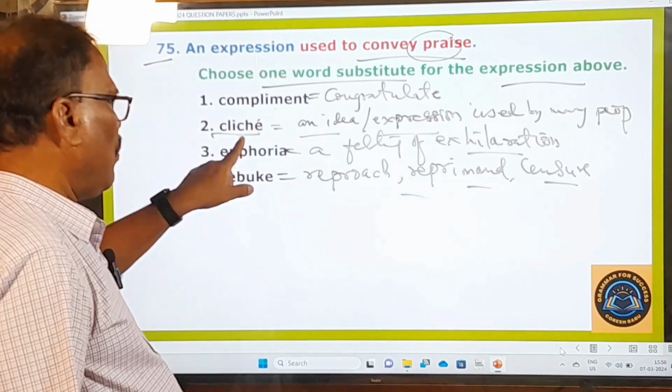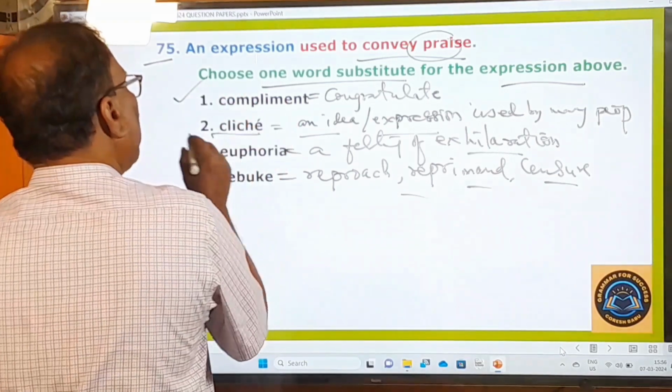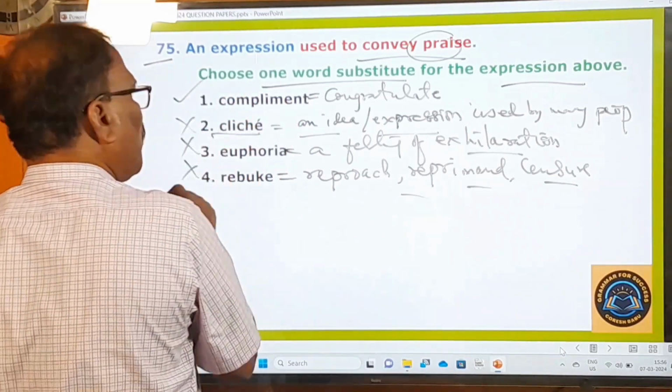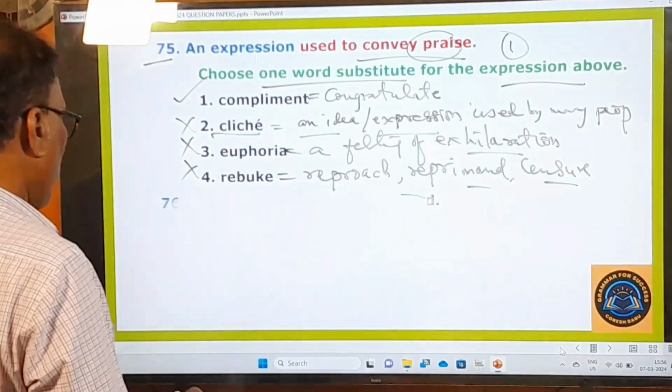Now you can easily see which word is used to convey praise. Cliche? No. Euphoria? No. Rebuke? No. Only compliment. So the very first one is the right one, and the second, third, and fourth are wrong. Now let's go to the next question.